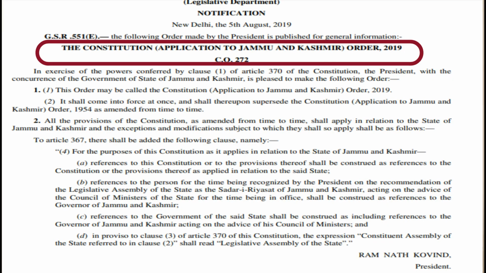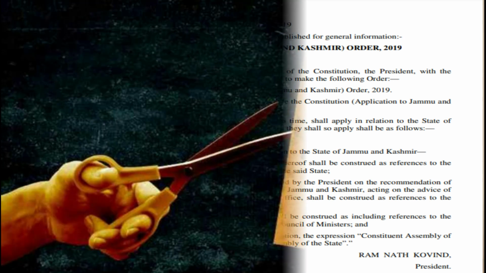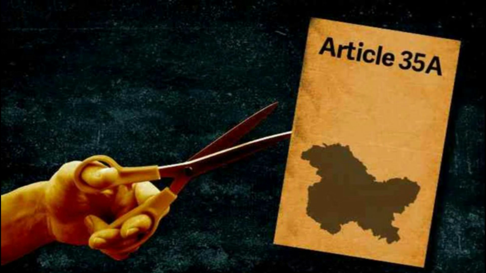So after coming to power in 2019, the government passed an order called the Constitution Application to Jammu and Kashmir Order 2019. Now this order had two really important things to mention. So it diluted Article 35A. Basically, it scrapped Article 35A. Article 35A is no longer there. So whatever special privileges there were to the people of Jammu and Kashmir, all of that is gone now.